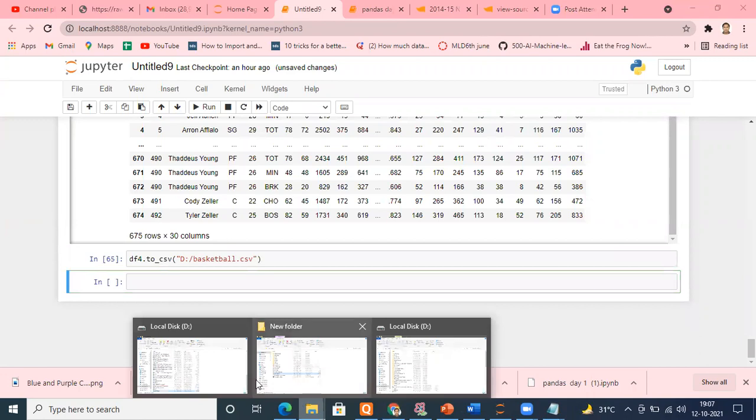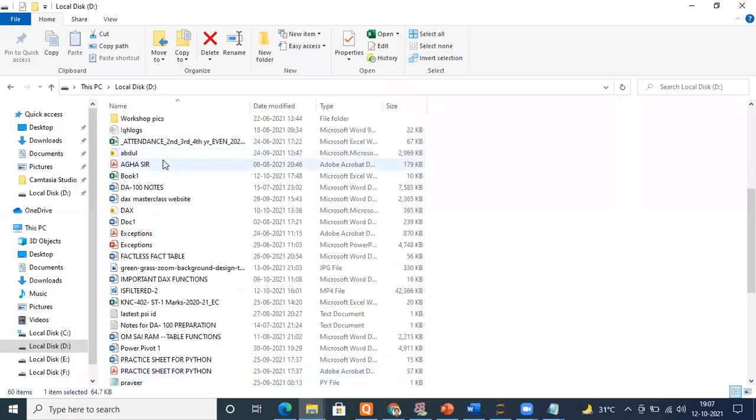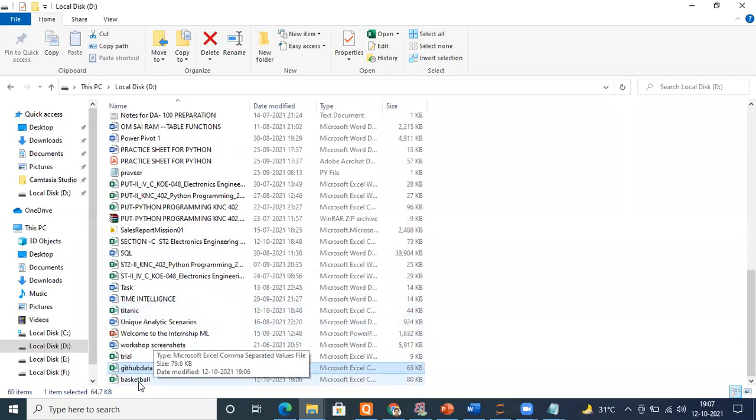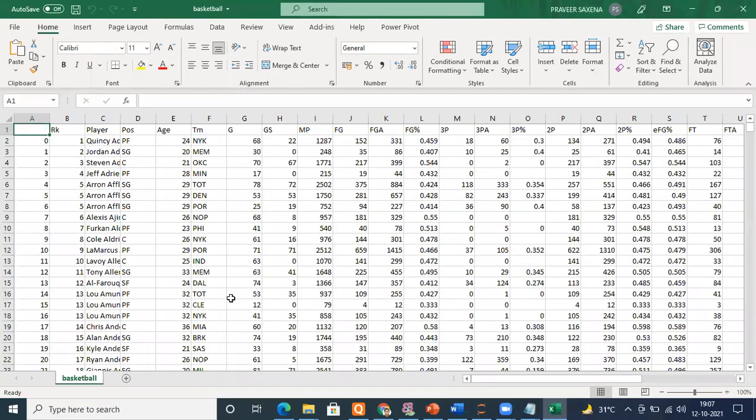If you want to check it, you can go to the D drive. There should be a file known as basketball, somewhere here itself. Yeah, basketball. It is available. Is it fine, everyone?